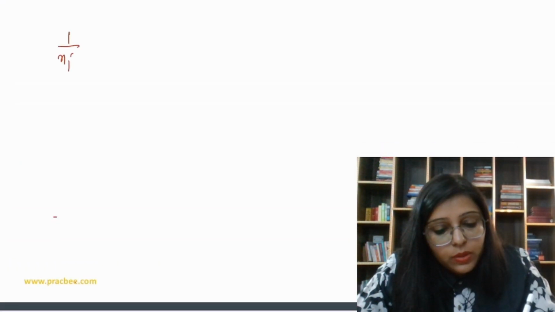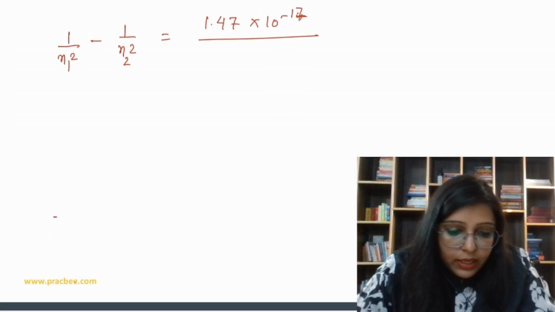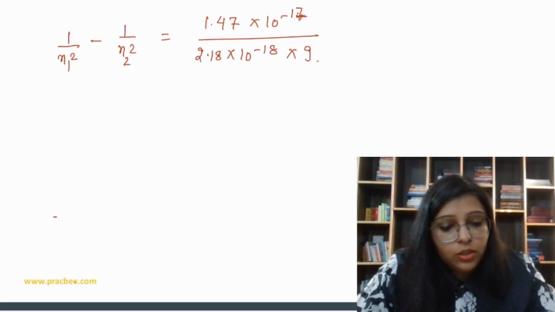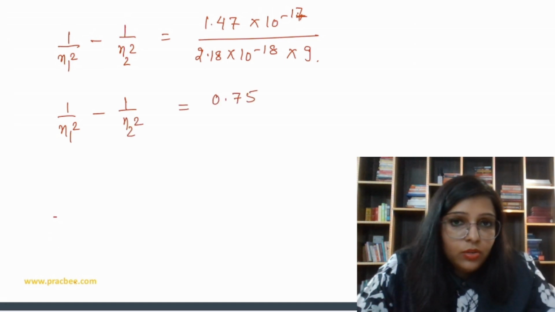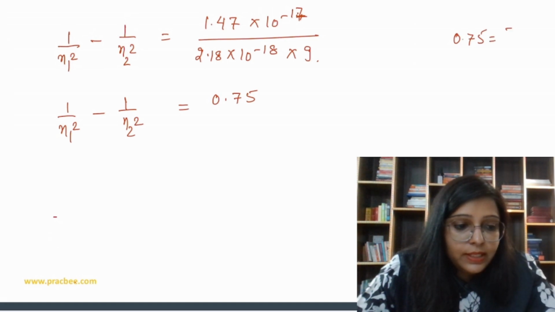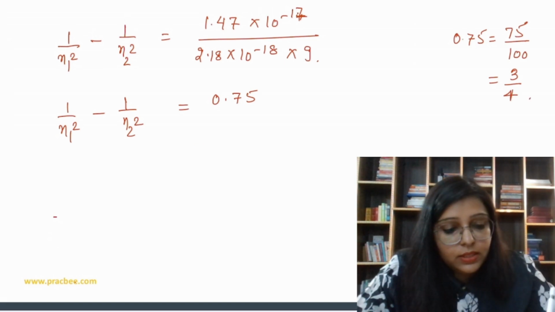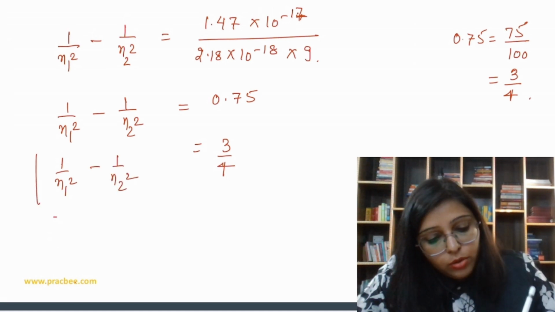On solving this further, we get 1 by N1 square minus 1 by N2 square equal to 1.47 into 10 to the power minus 17 divided by 2.18 into 10 to the power minus 18 into 9. When you solve this further, you get the value equal to 0.75. So 0.75 can be written as 75 upon 100, which means 3 by 4. So 1 by N1 square minus 1 by N2 square is equal to 3 by 4.